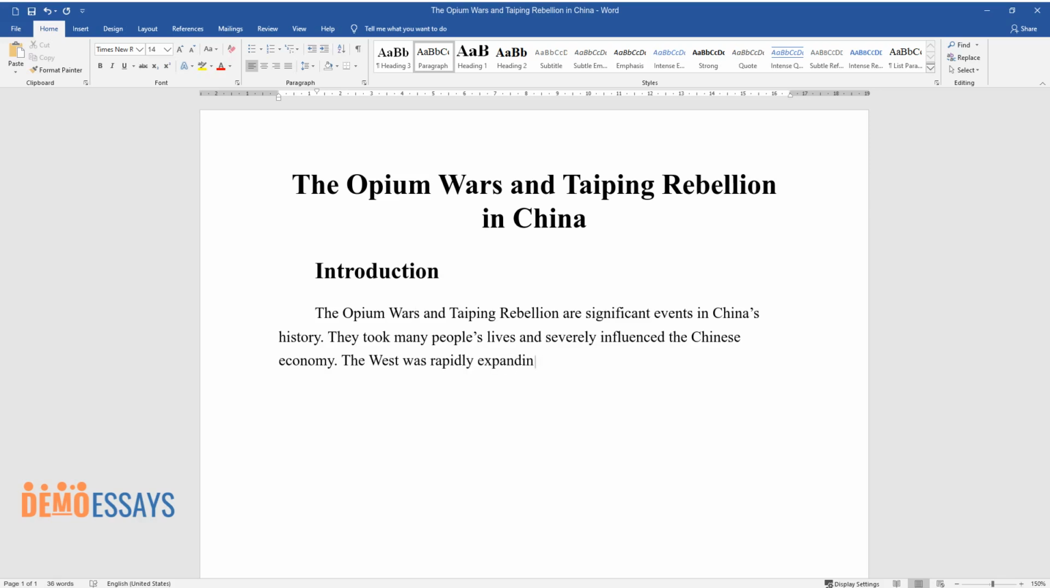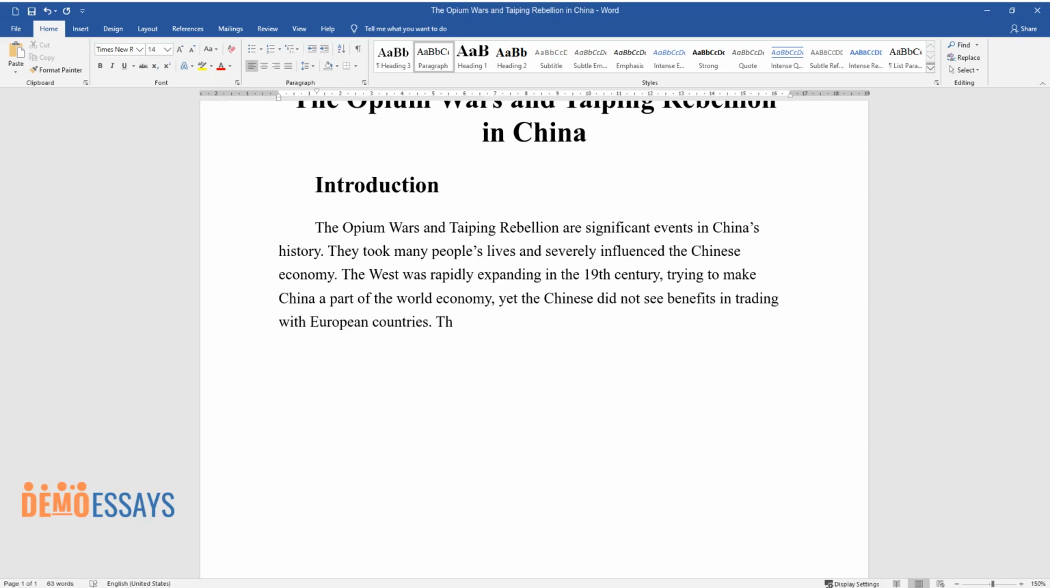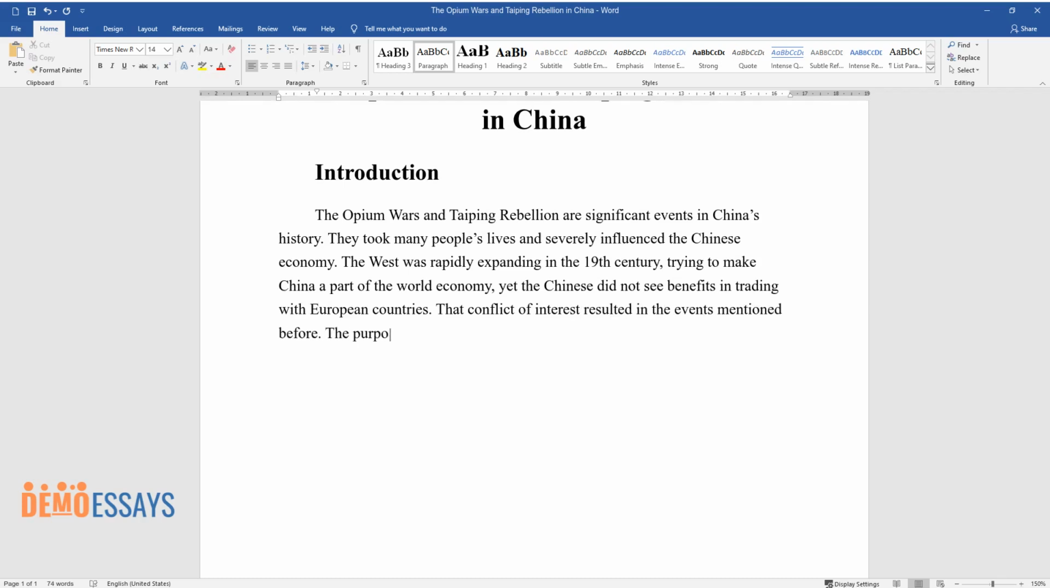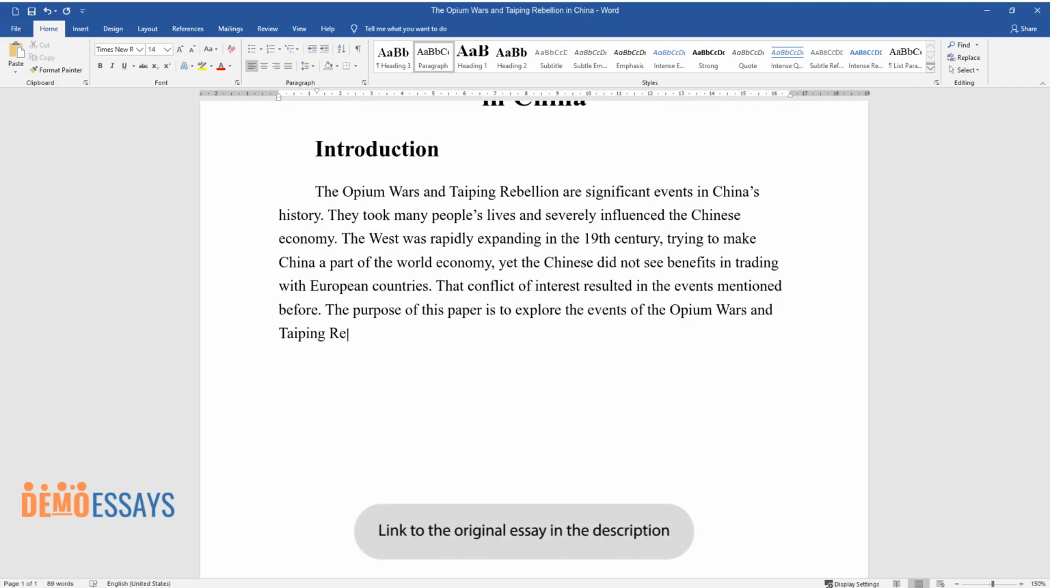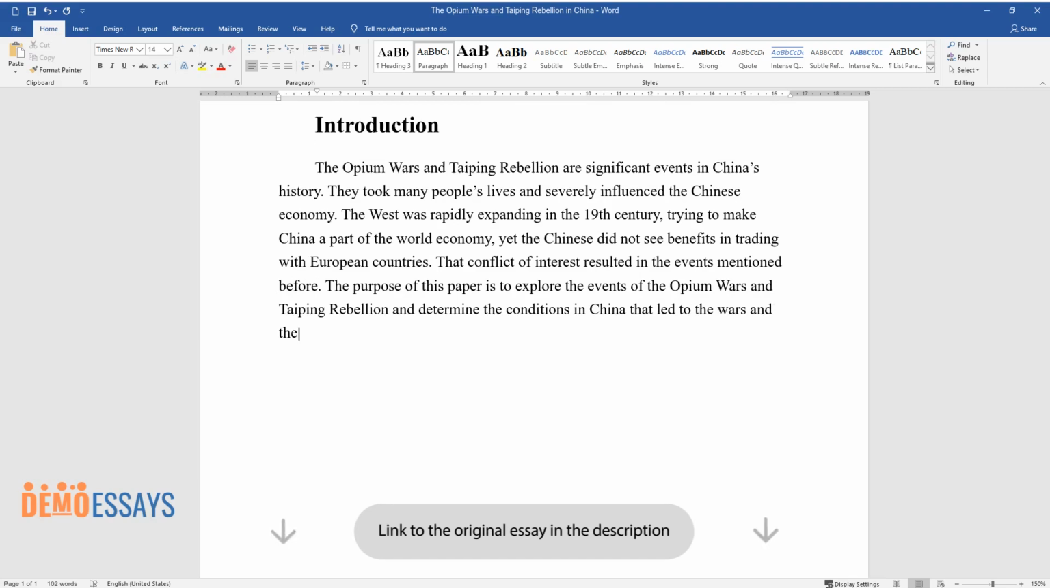The West was rapidly expanding in the 19th century, trying to make China a part of the world economy, yet the Chinese did not see benefits in trading with European countries. That conflict of interest resulted in the events mentioned before. The purpose of this paper is to explore the events of the Opium Wars and Taiping Rebellion and determine the conditions in China that led to the wars and their outcomes.